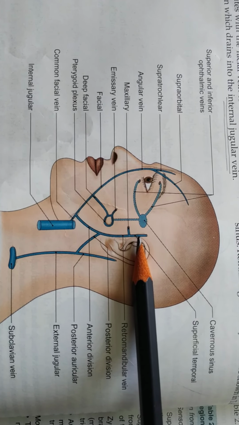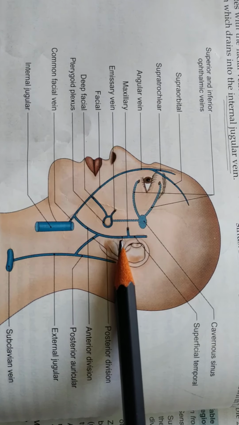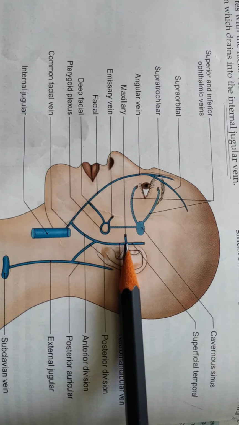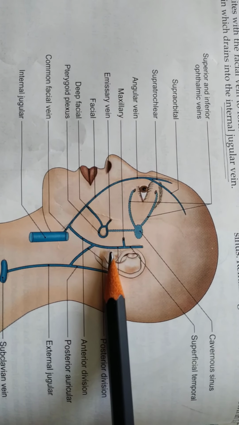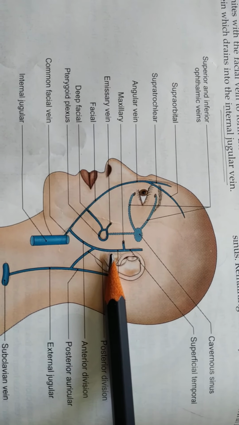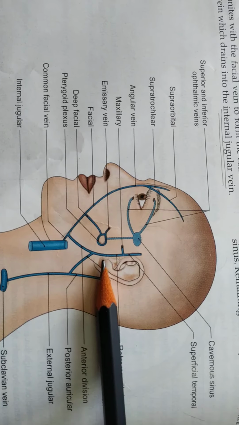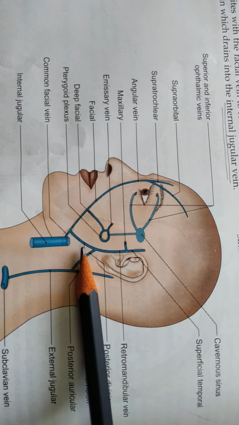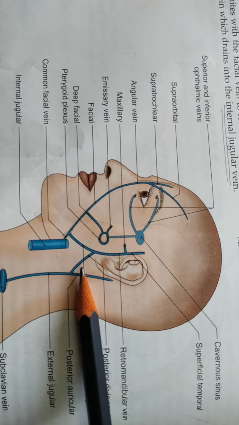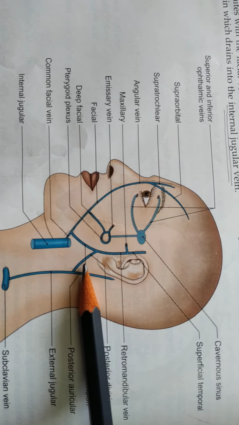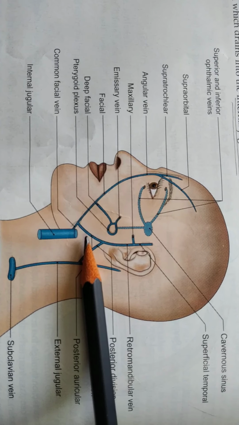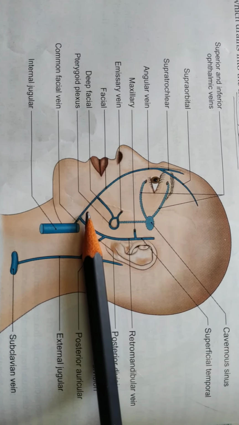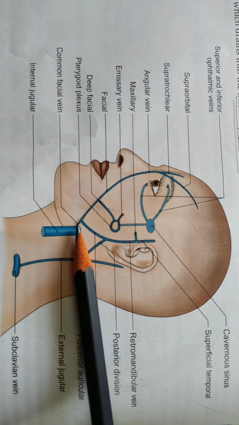Superficial temporal vein descends downwards in front of the tragus, enters the parotid gland, unites with the maxillary vein and forms the retromandibular vein. The retromandibular vein, if we trace downwards, divides into anterior division and posterior division. The anterior division joins with the facial vein and forms the common facial vein.